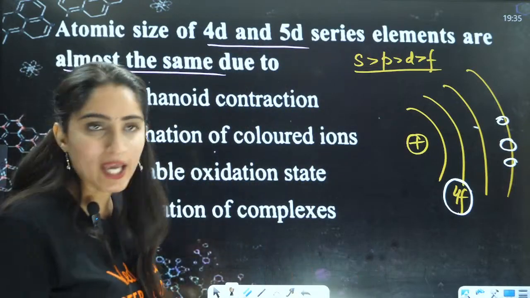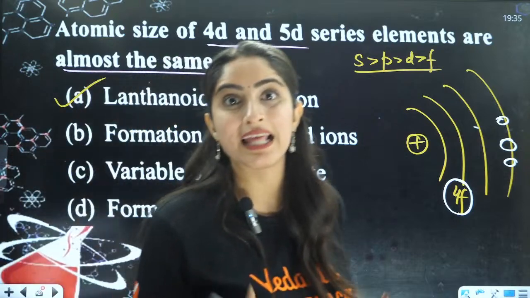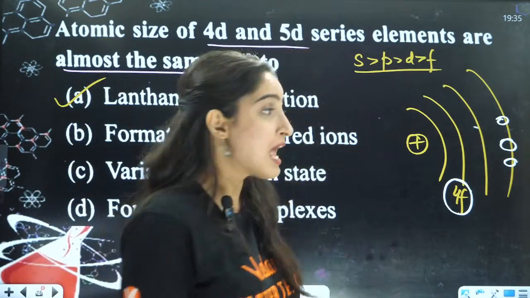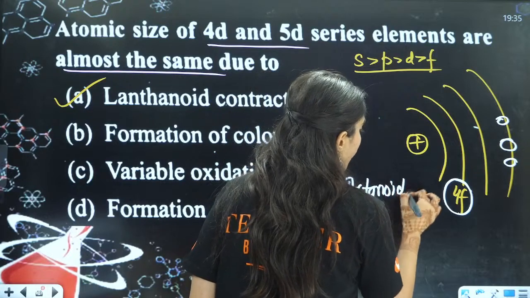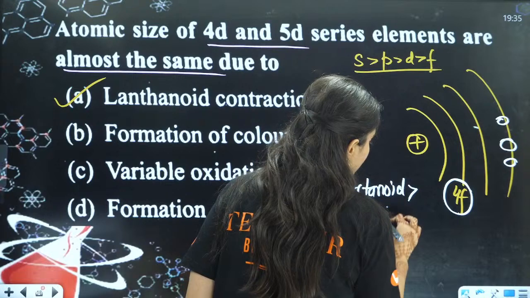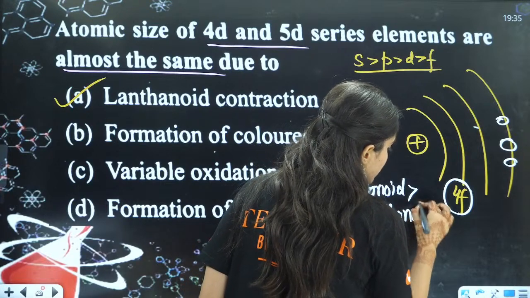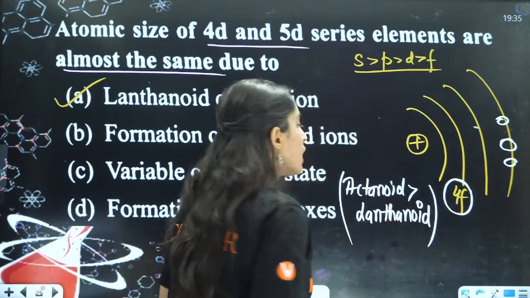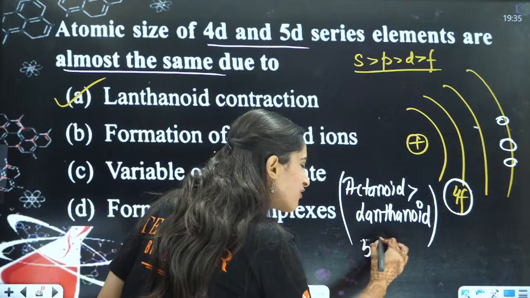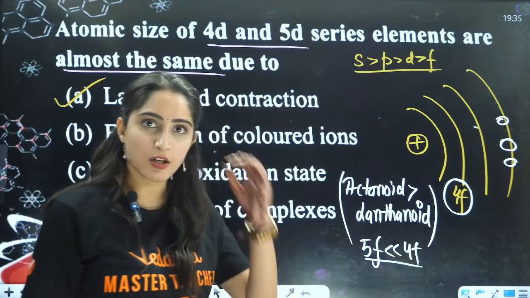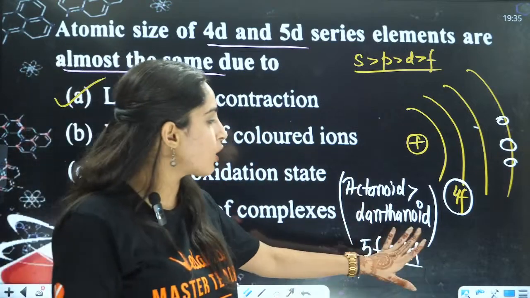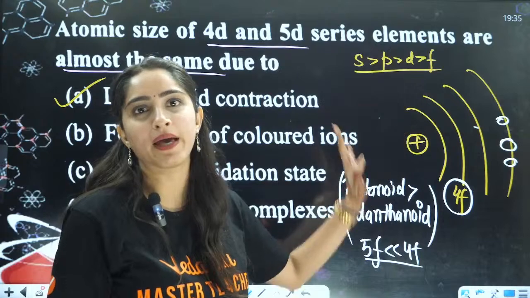Okay? They can also ask you which is more, lanthanoid or actinoid contraction. Actinoid contraction is more than lanthanoid contraction. Can you tell me the reason behind that? Because 5F is even bad friend. 5F is a very, very bad friend. He is such a bad friend. He is not able to protect anywhere from the parents, right?